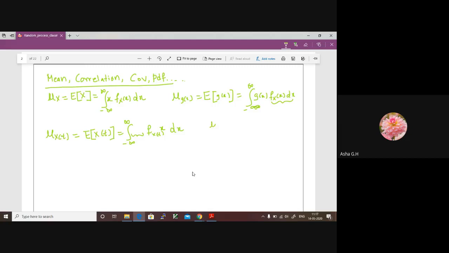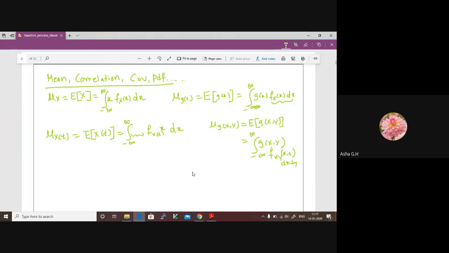And again, when we want to find out the mean of a function which is a function of random variables x comma y, how did we write it? This is expectation of g of x comma y. This is equal to what? Minus infinity to plus infinity, g of x comma y and the PDF that is associated with it, f of xy of x comma y dx dy. This is how we wrote it, if you remember.